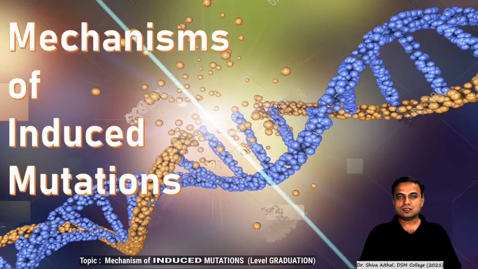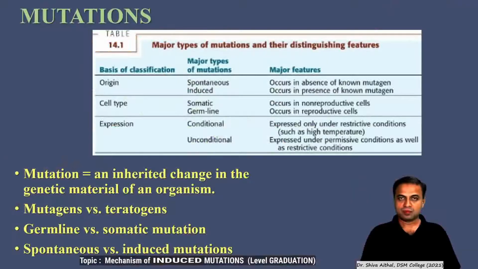In our journey of quest to understand the various perspectives of mutation, today I would like to discuss the mechanisms of induced mutation. As I have been doing in every lecture, trying to give you a different perspective of mutation in the very first slide, today I would like to define mutation as an inherited change in the genetic material of an organism, and the mutational types which are there, they are based upon the class of origin, or the cell type, or the expression.